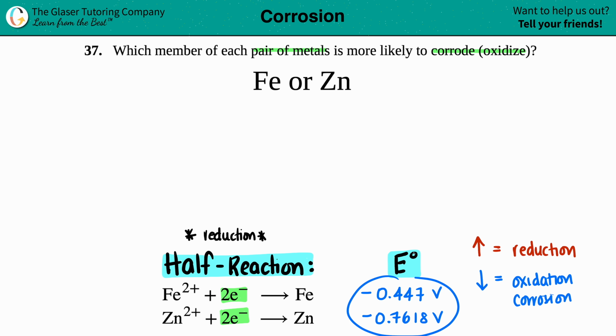So I just have to compare these two values. If iron is negative 0.447 volts, and zinc is negative 0.7618, which one is the lower value? In this case, zinc is lower. So that means that zinc would be the one that corrodes. But in general, we can see why iron, if not in the presence of zinc, is always going to oxidize, because it has a very low cell potential. But in this case, since zinc was lower, zinc is going to corrode first.